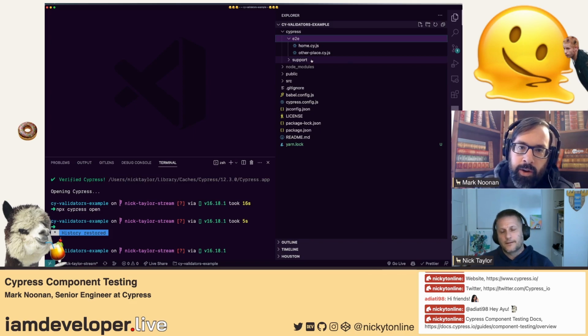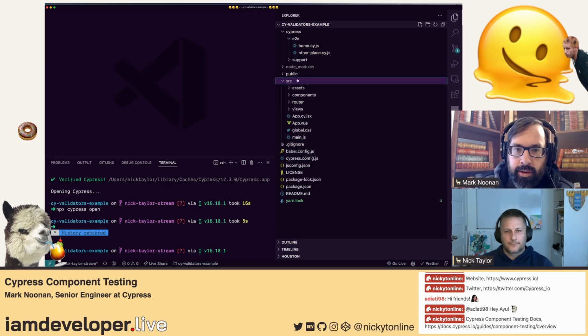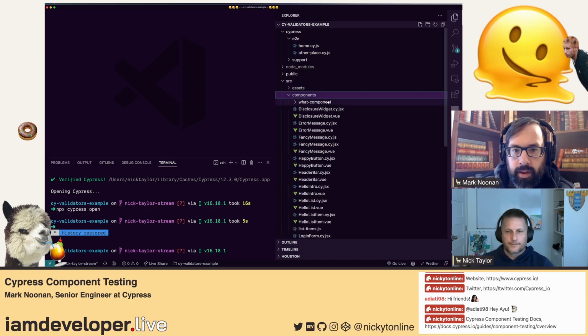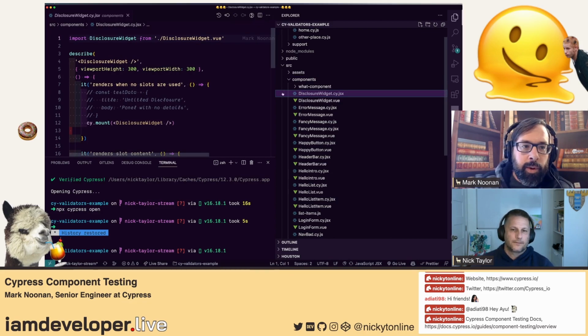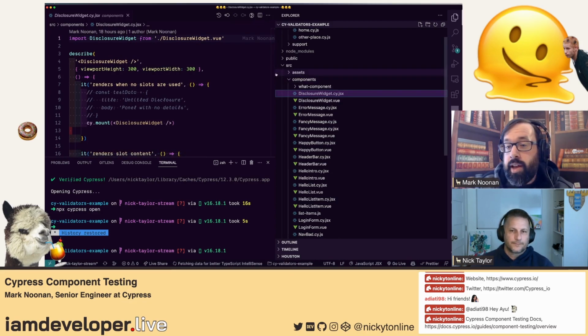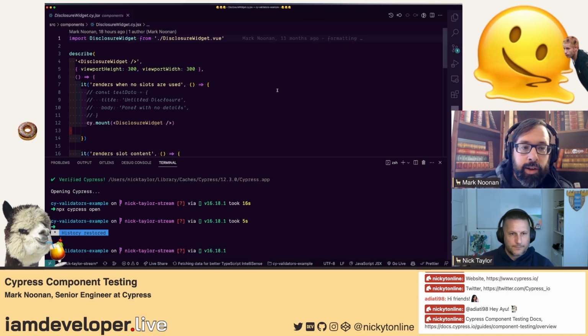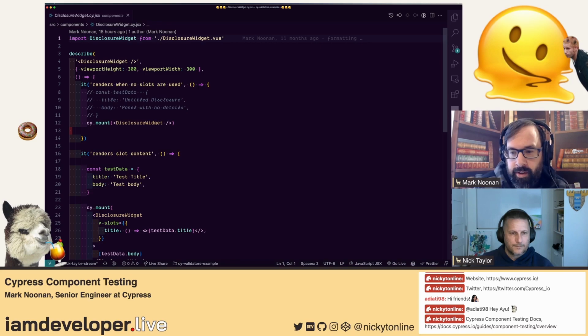If you go under src and components in here, you will see every component has a sibling, and the sibling is a component spec that imports the component and mounts it. In this case, I've taken away all of the assertions so that we can think about adding them ourselves.